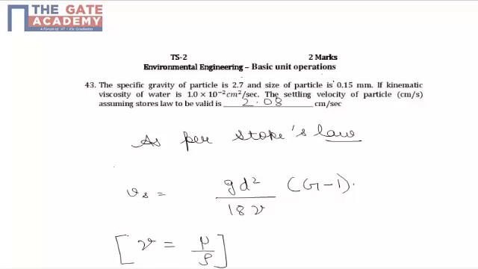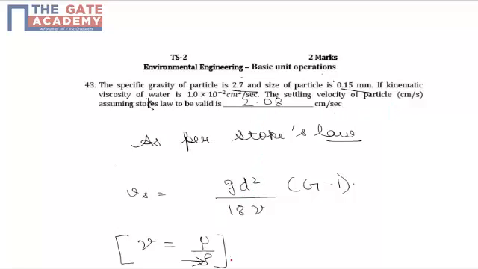Hello students, the following question is again a 2-mark question from the topic of environmental engineering, basic unit operations. Here it is said that, assuming Stokes law to be valid, the specific gravity of the particle is 2.7 and the size of the particle is 0.15 mm. Kinematic viscosity, which we know is defined as dynamic viscosity divided by density of liquid, is given as 1 into 10 to the power minus 2 centimeters square per second, and it is asked in the question what is the settling velocity of the particle.